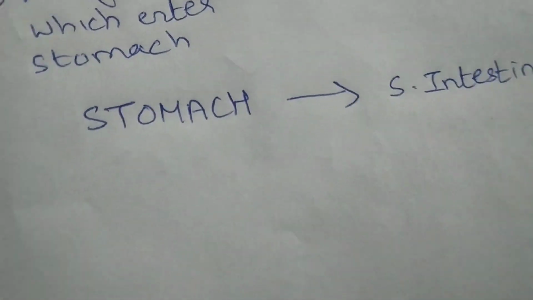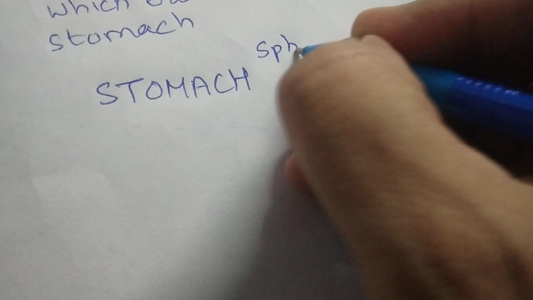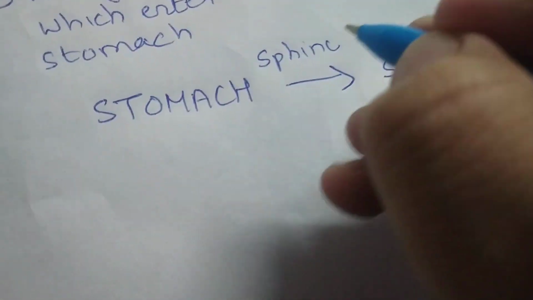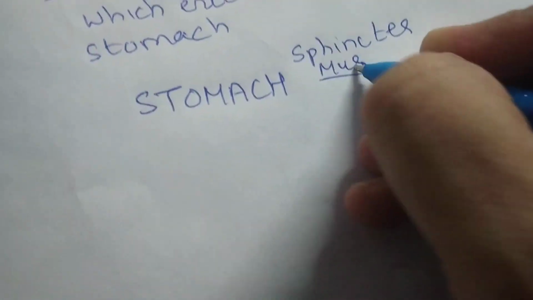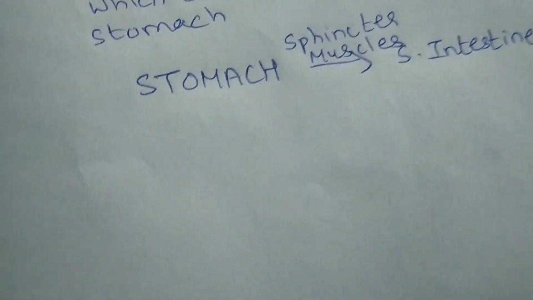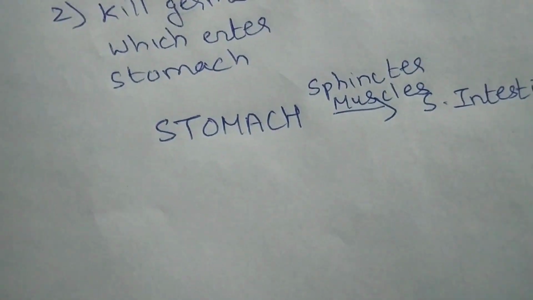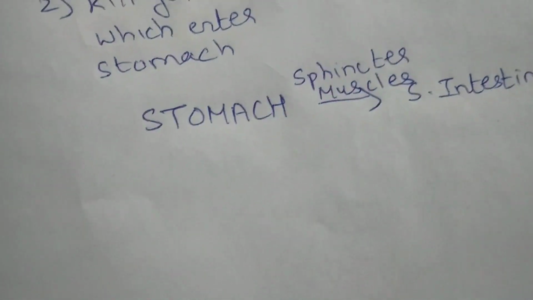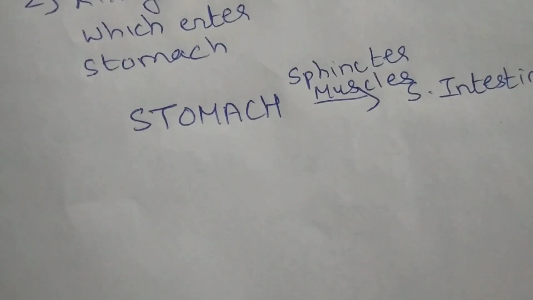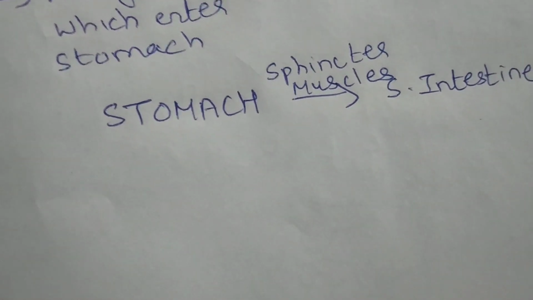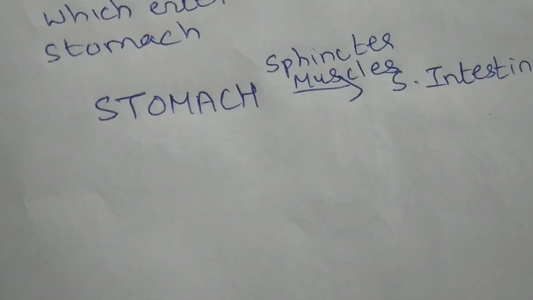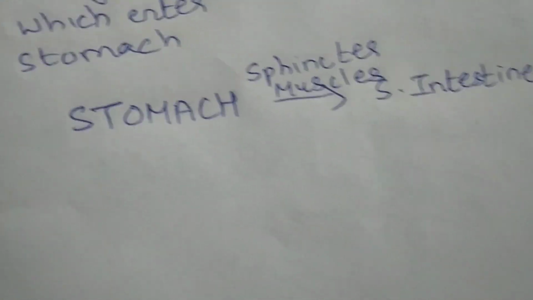The exit of food from stomach to small intestine is regulated by sphincter muscles. I repeat, sphincter muscles. Now students, let me tell you, small intestine is the longest part of our alimentary canal, and this is fitted in a compact space in our body.